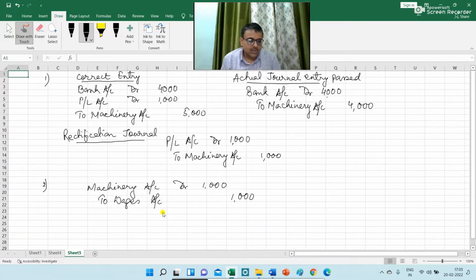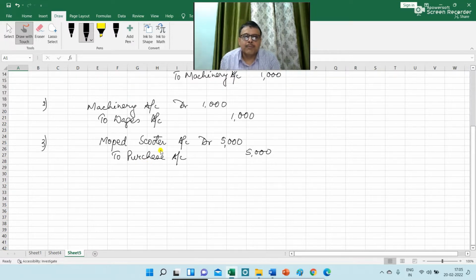The third item for adjustment is purchases include cost of moped scooter for rupees 5,000. The purchase of moped scooter was made for rupees 5,000. So instead of capitalizing this amount of rupees 5,000, it has been charged to revenue and debited to purchase. So you need to debit moped scooter account, credit 5,000 to purchase.